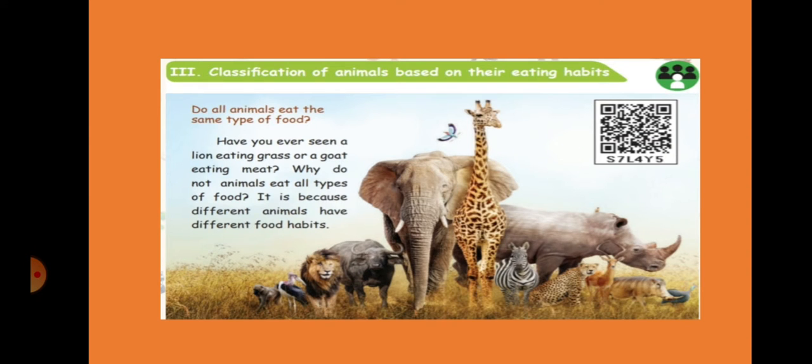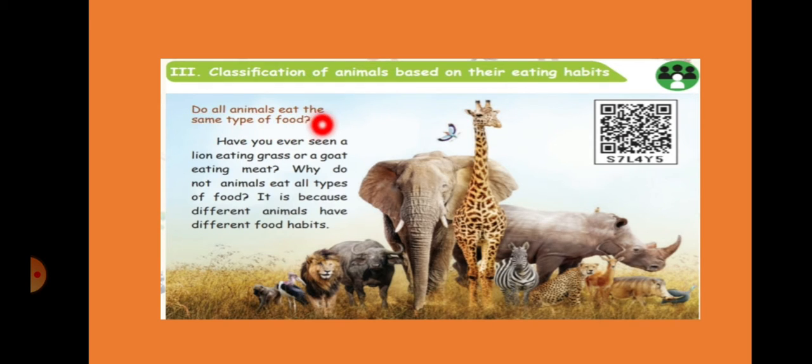The next part of the lesson is classification of animals based on their eating habits. Already we have learned this, so it will be in detail in this lesson. Okay, based on their eating habit.